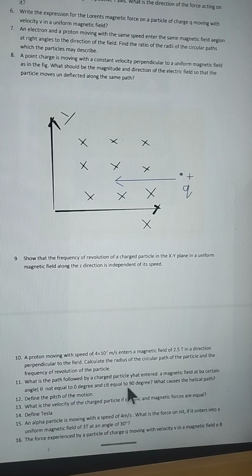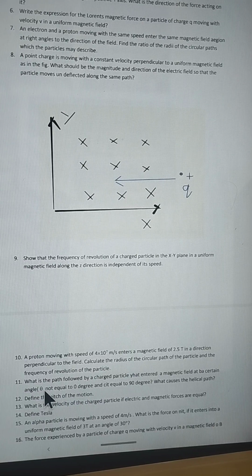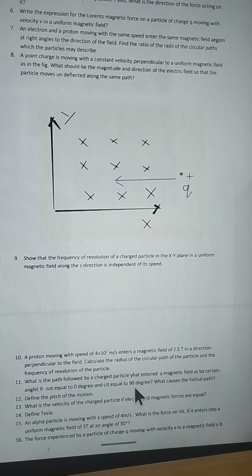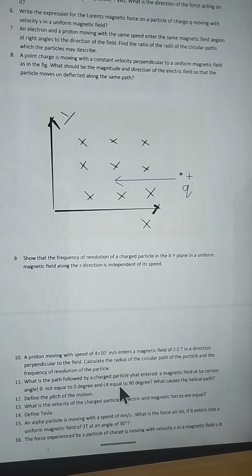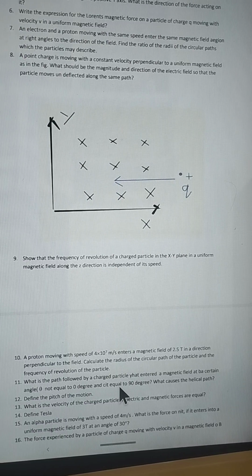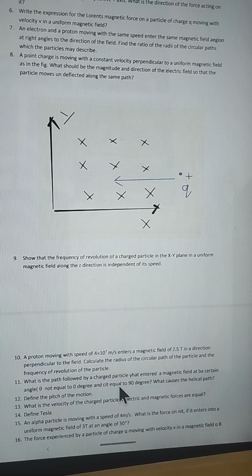What is the path followed by a charged particle that entered a magnetic field at an angle theta? Theta is not equal to 0 and not equal to 90 degrees, which means at an angle other than 0, 90 or 180 degrees with the magnetic field. Then what will be the shape of that path? Why does it cause such a movement?